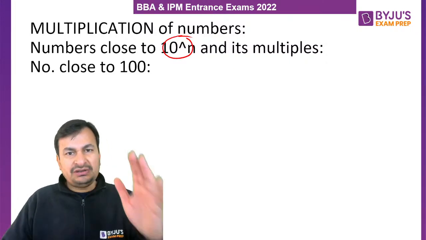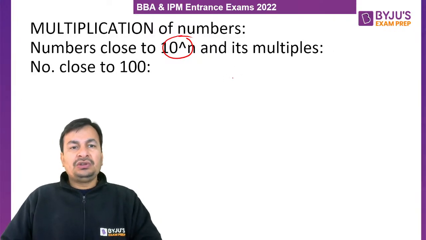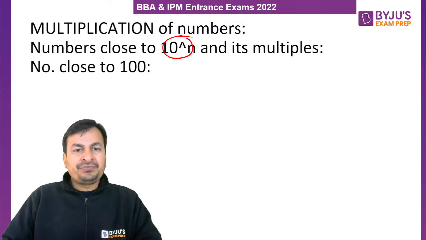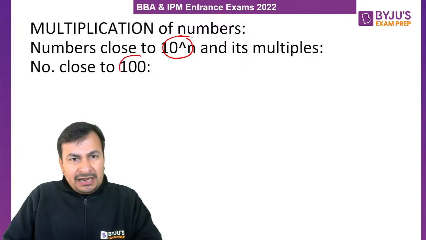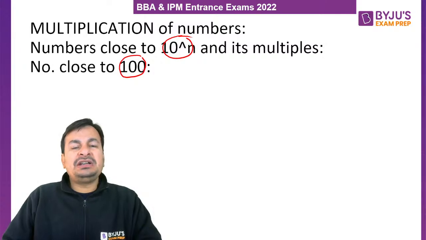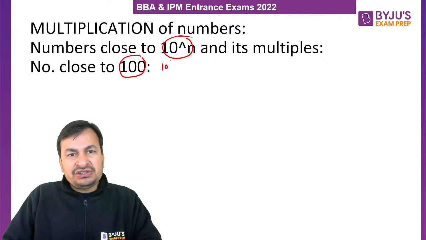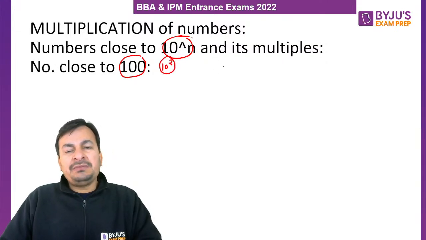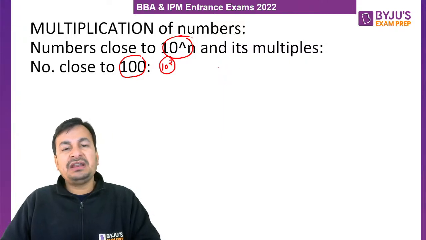All right, चलिए, तो let's start today's session. So we are discussing how can we multiply two numbers just by observations which are close to 10 raised to the power n and its multiple. और इसमें first of all I'll discuss with you how do we multiply two numbers which are close to 100, that is 10 raised to the power 2. Am I clear? So my lovely students, how can we multiply two numbers just by observation which are close to 10 raised to the power 2? Please listen to me very carefully.